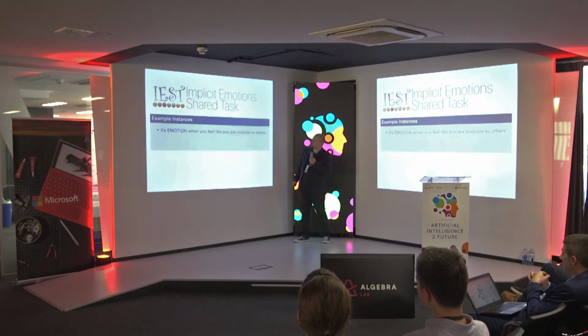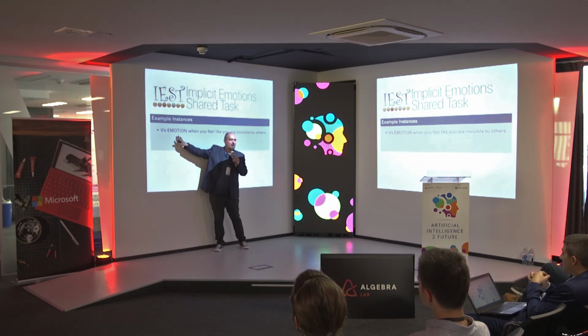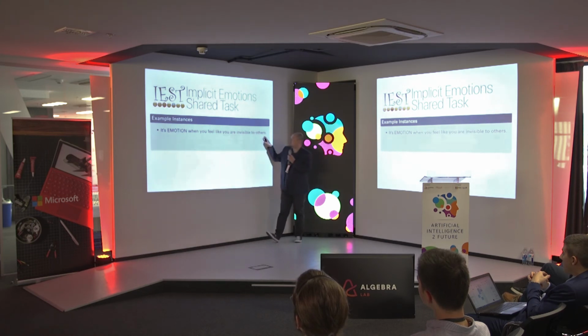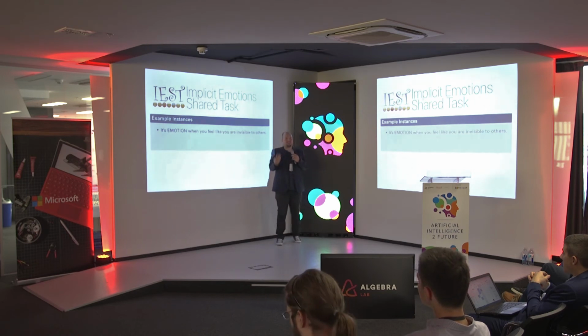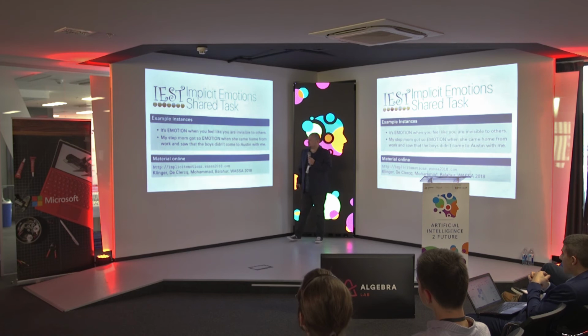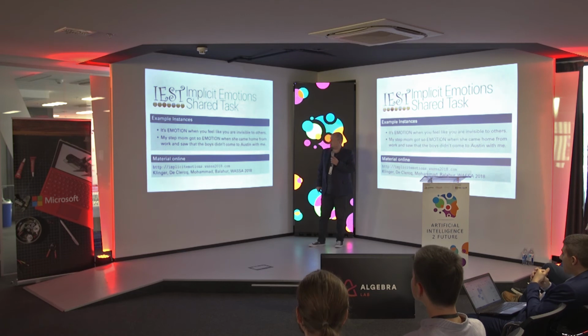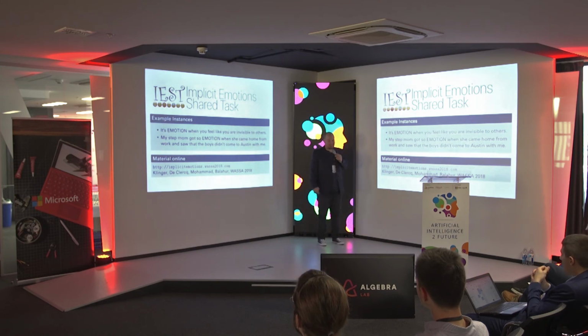So this is the implicit emotion shared task, where we build sentences from Twitter like: "It's we don't know what emotion this is, we leave away this emotion when you feel like you are invisible to others." So when you feel invisible to others, that's an event you might evaluate and decide, okay, I should perhaps develop an emotion based on that. So you might be sad because of that. So we made a shared task out of that. The website is online, the papers will be published soon. This is a workshop which takes place in Brussels next, on Halloween, actually. So if you want to join, it would be great.